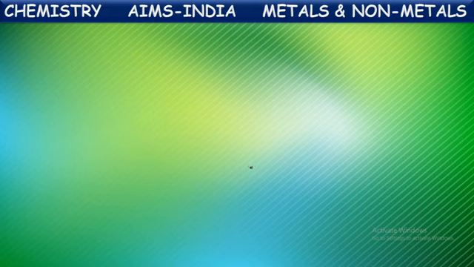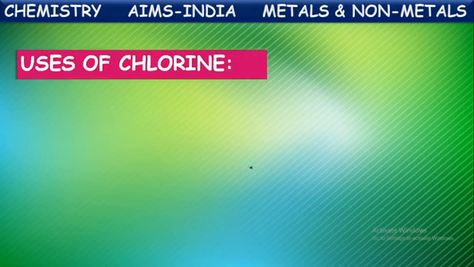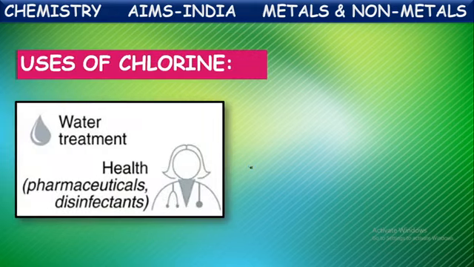Based upon this, let us see one more non-metal, chlorine. Chlorine is also one of the non-metals, and it also has some uses. It is used in water treatment. It is the most important use of chlorine. It is used in the sterilization of water. It is used as a disinfectant.